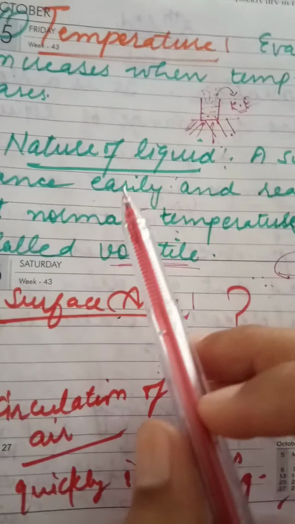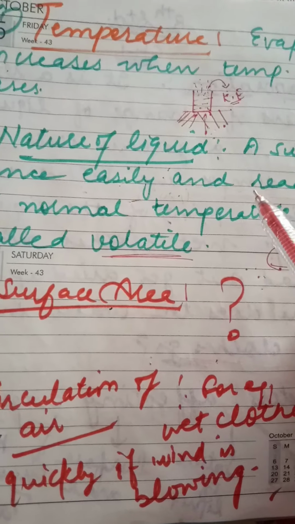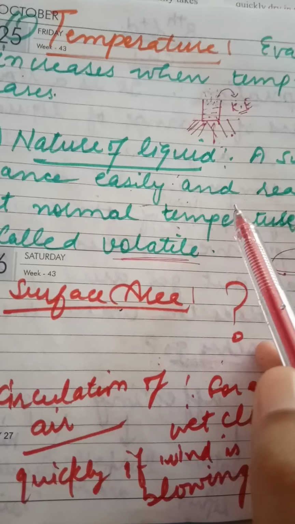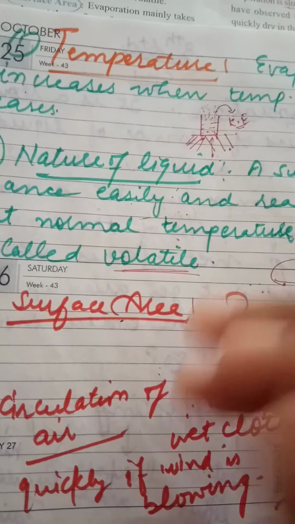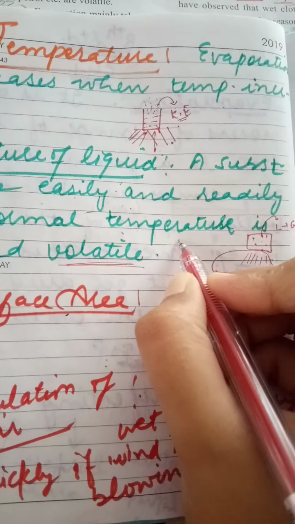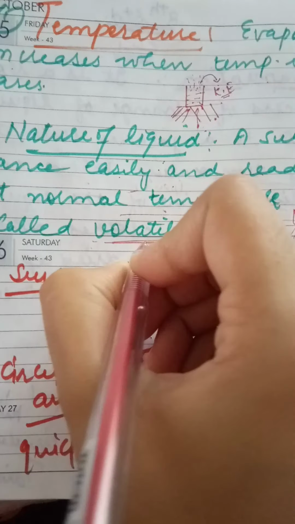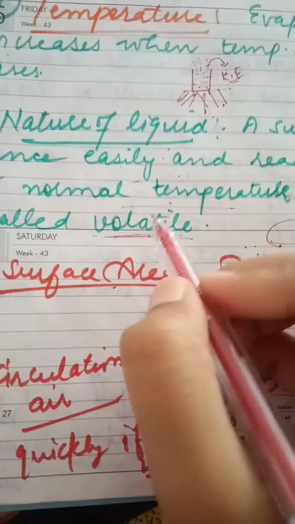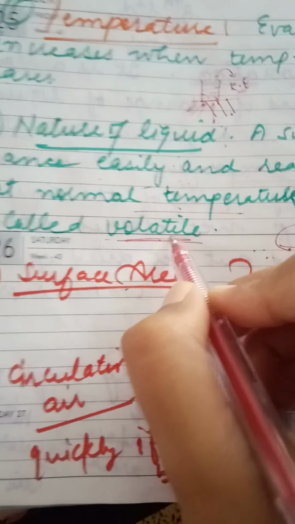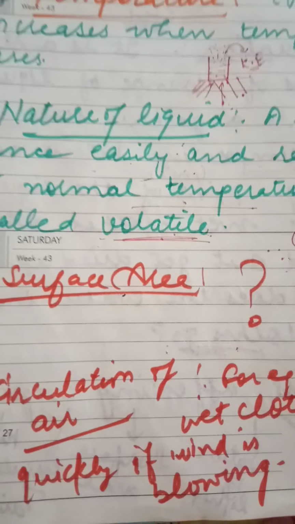A substance that evaporates easily at normal temperature is called volatile. For example, alcohol, ether and petroleum are all volatile.